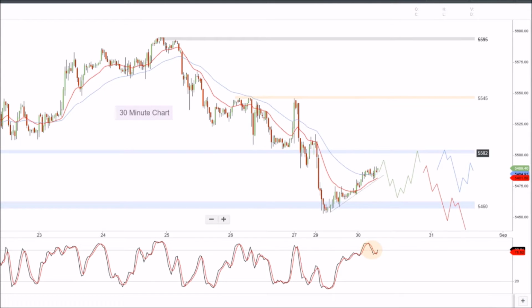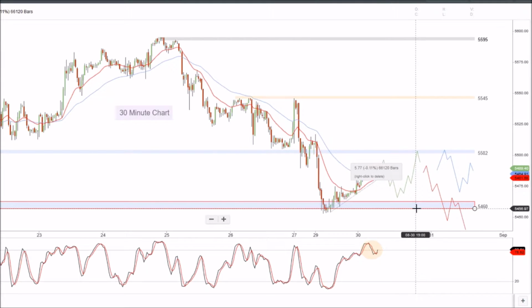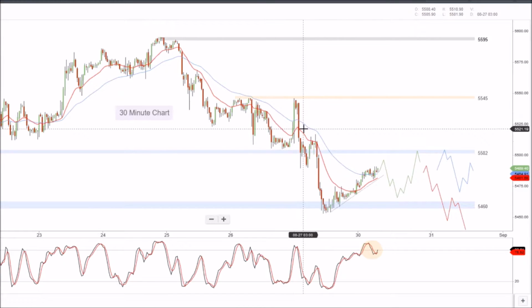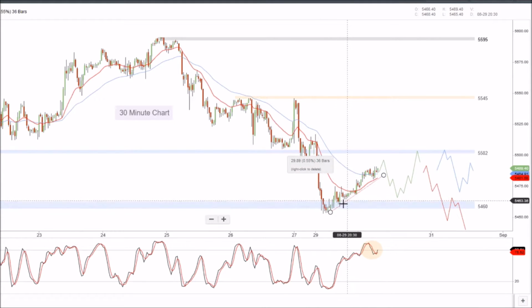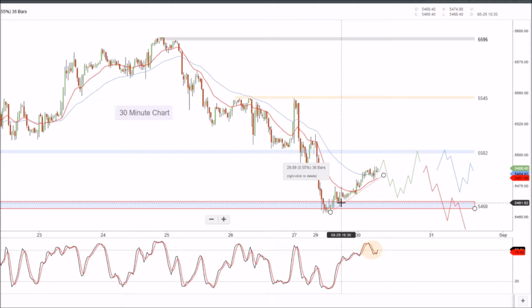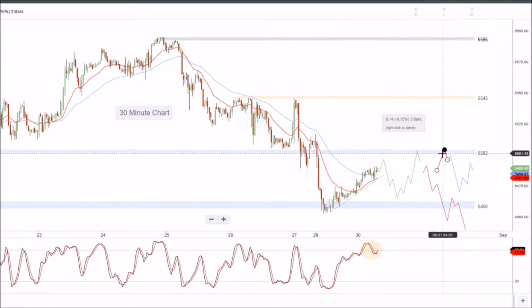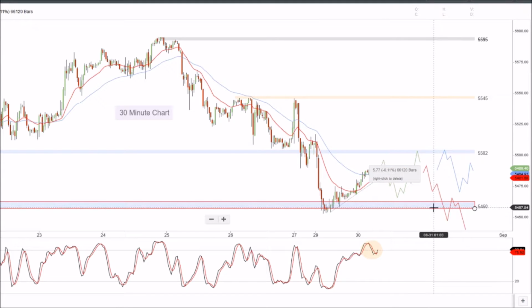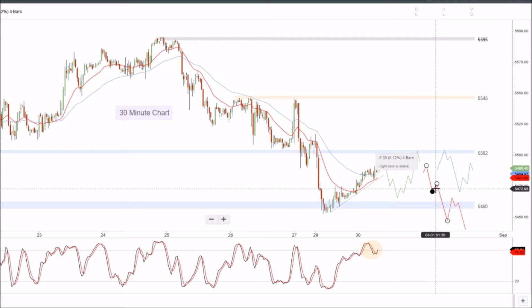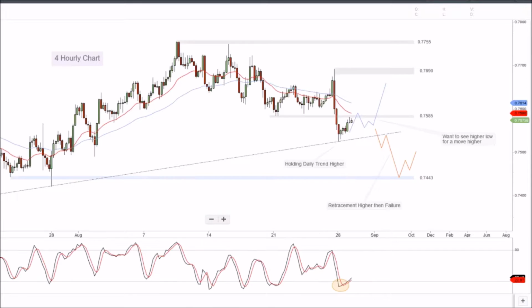Looking at the 30-minute chart, that's at the 54.60 level. We can see the weakness during yesterday's session, then just a bounce off that level into the close yesterday, and then again overnight. We expect maybe a push up to 55.02, but overall we don't expect too much to happen. We don't see a break of 54.60. We have US payrolls out on Friday night, so the market will probably be looking towards that.